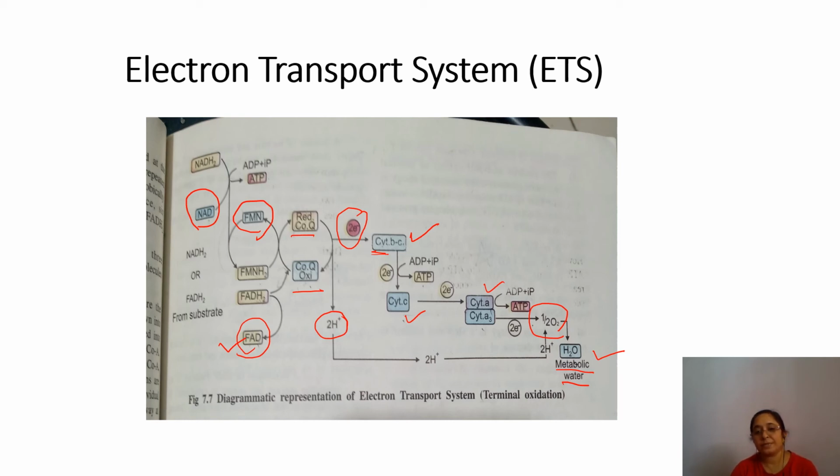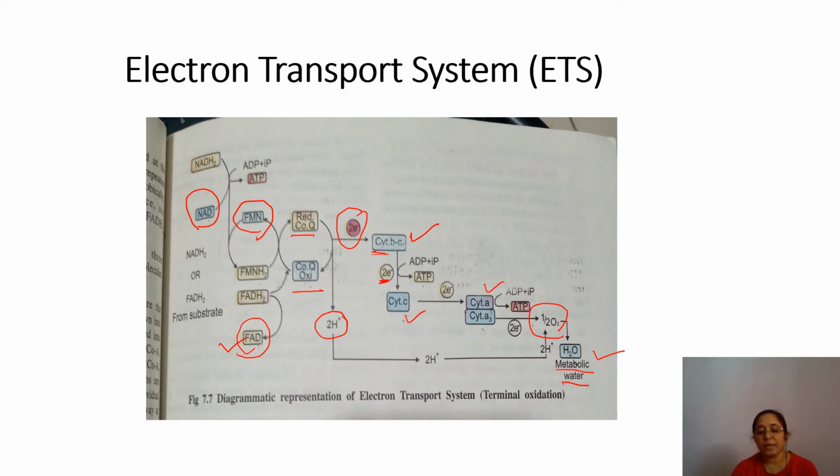As it converts from ferric to ferrous, it gives this electron to the next acceptor, that is cytochrome C. But here you can see one ATP molecule is produced. Then this cytochrome C again will transfer the electron to the next cytochrome, that is A to A3. Okay, and here also when they give, it gets reduced to ferrous as it gives the electron to the next cytochrome in the chain, and it gets oxidized to ferric.